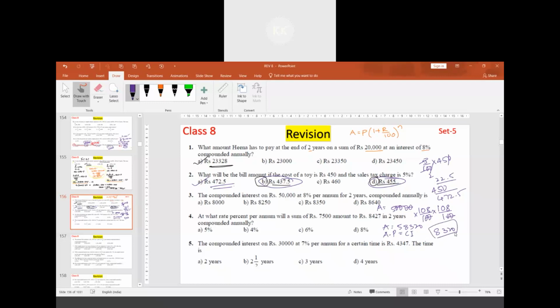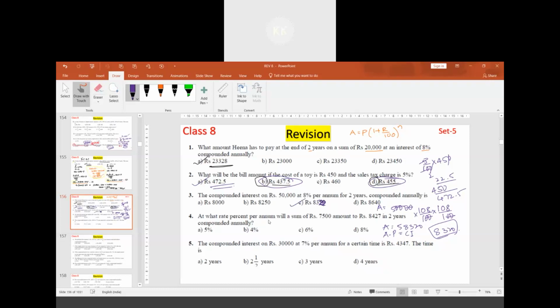8,320. Where is 8,320? Option is not there, sir. The option is not there. 108 into 108 into 5 will be 58,320. Yes, sir. If I make it equal to 20, the option is there. This is 20. 8,320.